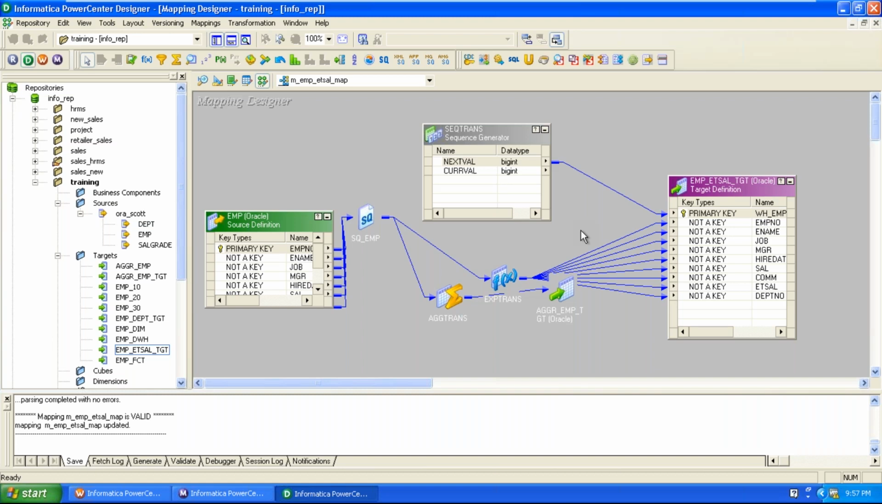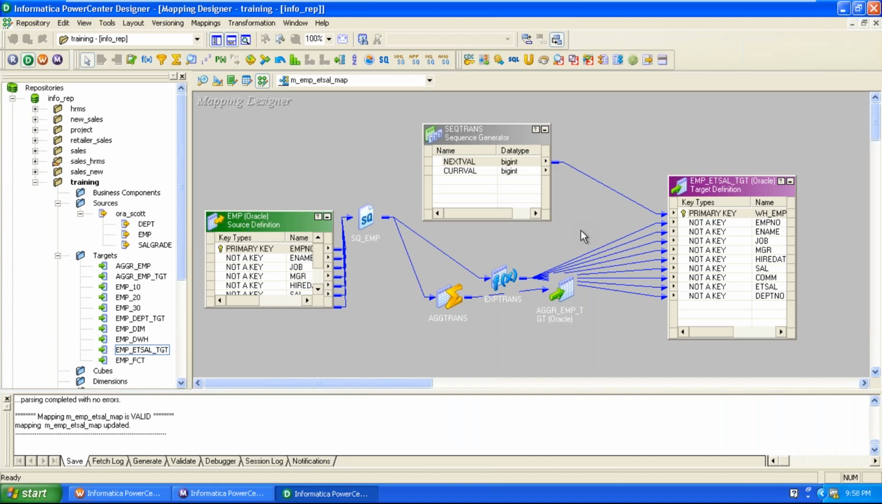Tomorrow's class we can continue to discuss reusability as well as non-reusability. Here I have given only the definition. What is non-reusable? What is reusable? If any transformation is created in the transformation developer, then it is available for reusability. If it is created in the mapping designer, it is not available for reusability.